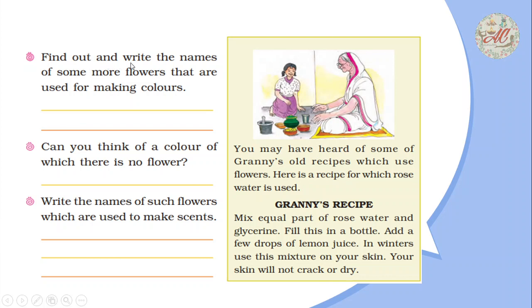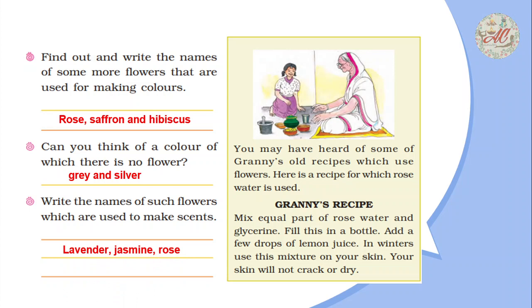Find out and write the names of some flowers that are used for making colors. These are rose, saffron, hibiscus. Can you think of a color of which there is no flower? Yes. Grey and silver, there is no flower found of this color. Write the names of such flowers which are used to make scent. Yes, it is lavender, jasmine, rose.